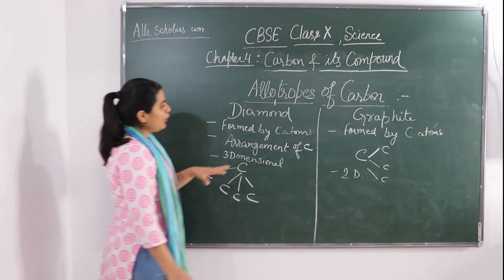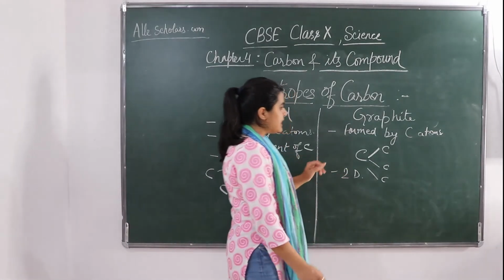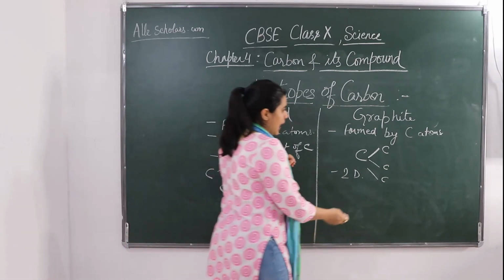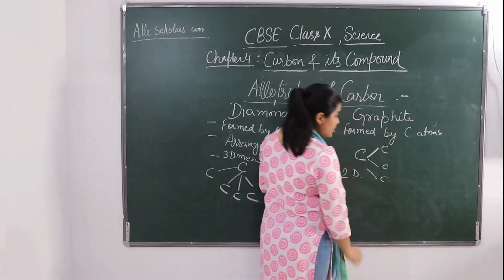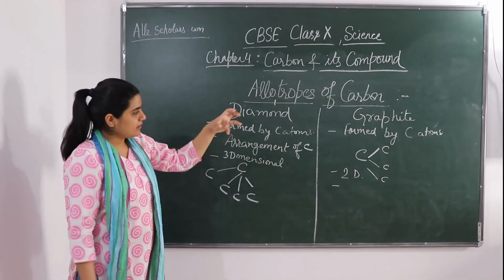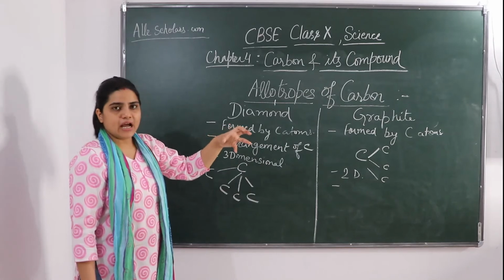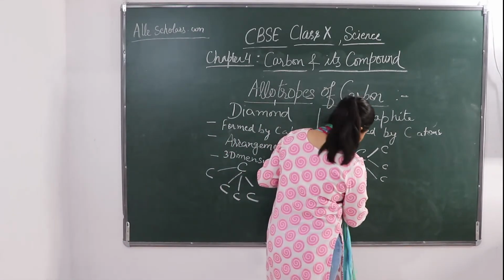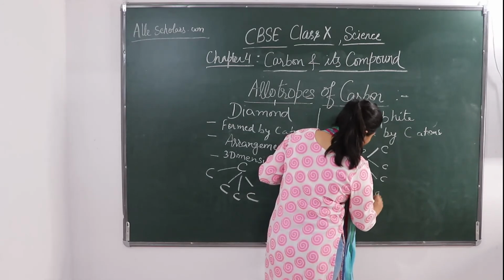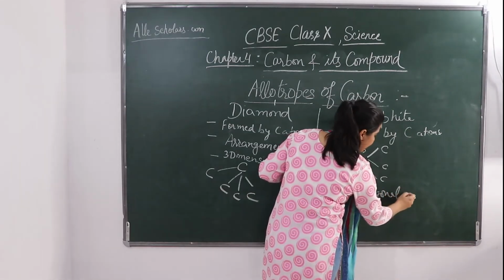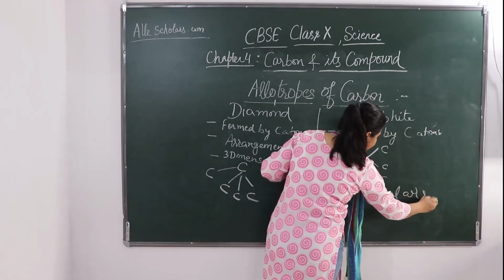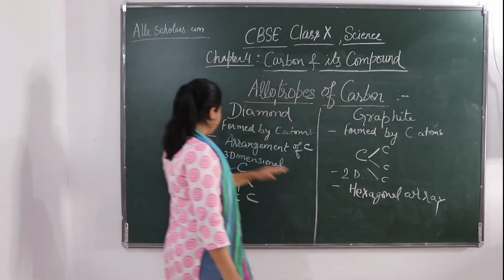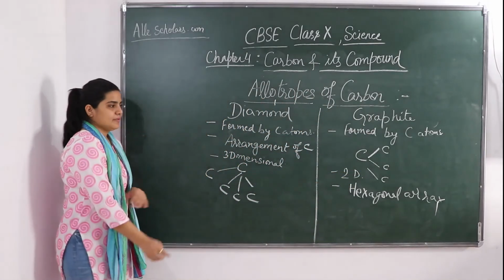Now in graphite, each carbon is bonded with only three atoms, and they give a hexagonal array. Which type of array is there? Hexagonal array, that is 2D. Hexagonal array gives 2D, the other gives 3D.